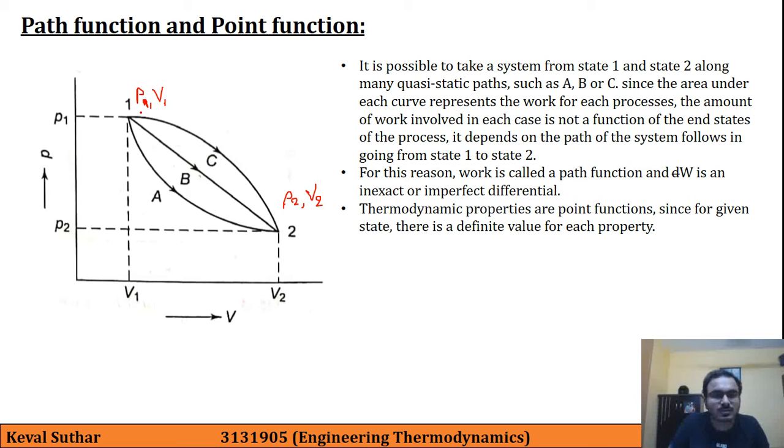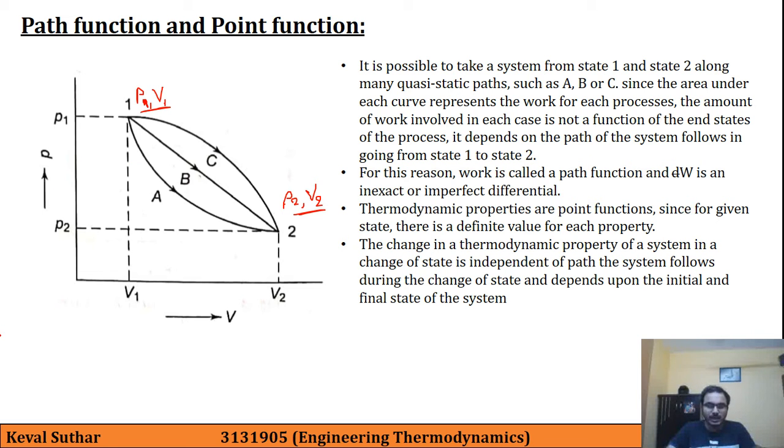These values do not depend on this path. That's why pressure, volume or temperature, that is thermodynamic properties, are point functions, and they do not depend on the path of the process.